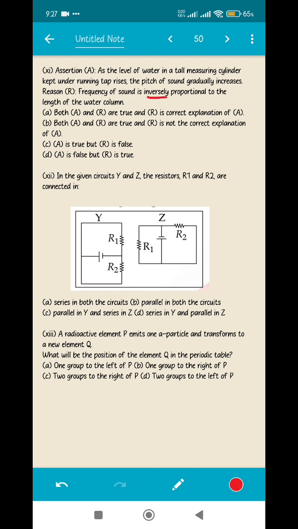Next, as the level of water in the tall measuring cylinder kept under the running pipe increases, the level of water is increasing, so the pitch of the sound will gradually increase. Yes, it's correct. That is what we have just discussed. The frequency is directly proportional to the length of the water column. So if the length of the water column is increasing, the pitch should increase because the frequency is increasing, and as we know, pitch and frequency are related to one another.